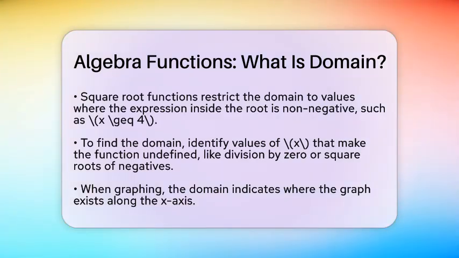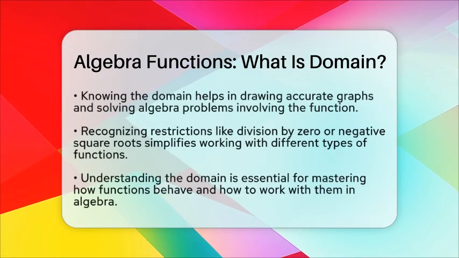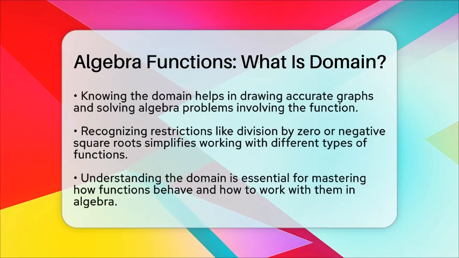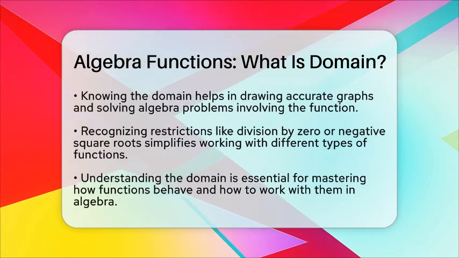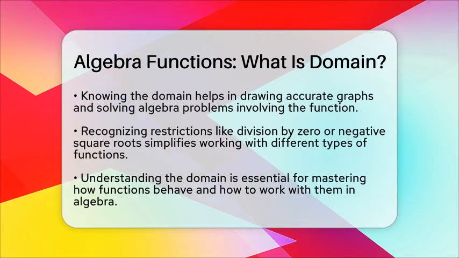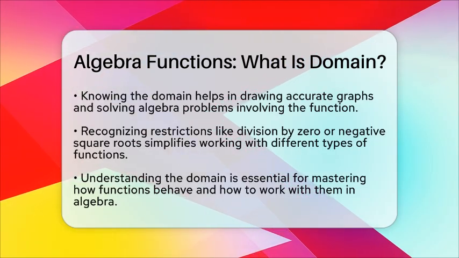In graphing linear relationships, the domain tells us where the graph exists along the x-axis. Since lines extend infinitely in both directions, their domain is all real numbers. This means the line continues forever to the left and right.